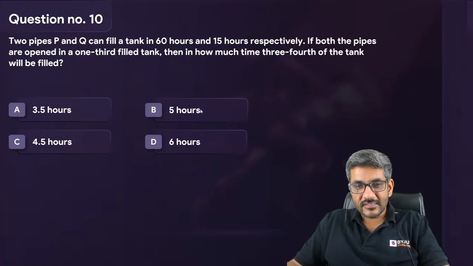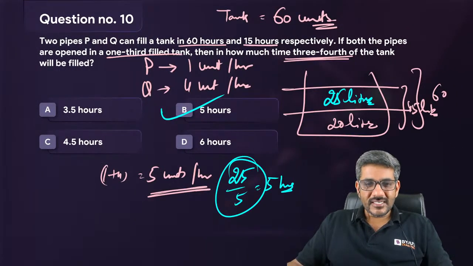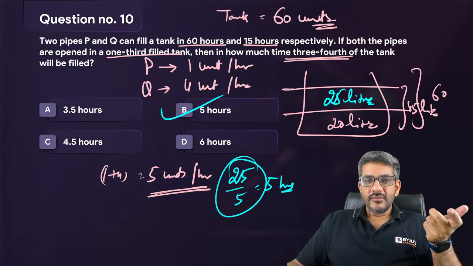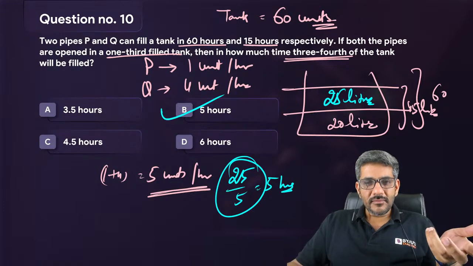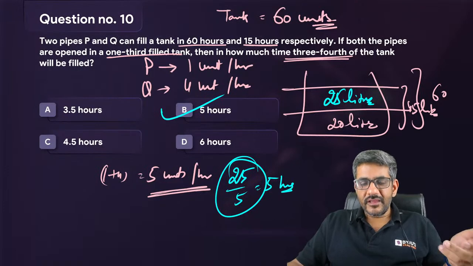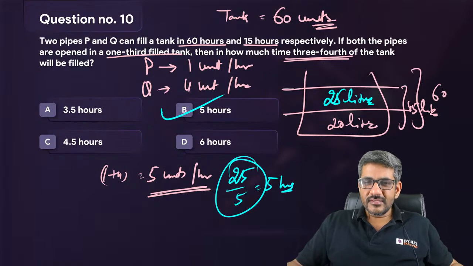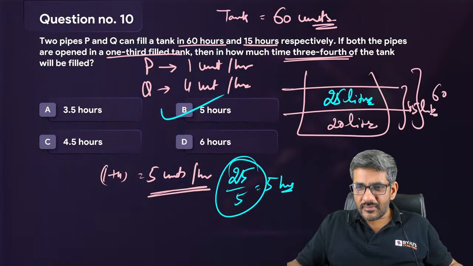So many people have answered 6. मैंने गलत तो नहीं किया. कैसे हो गया ये? How so many people have answered D as 6 hours here? P can fill in 1 unit per hour. Q can fill in 4 units per hour. दोनों मिलके बनेंगे 5 units per hour. सो क्वेश्चन में कह रहा है कि वो 1/3 ऑलरेडी फिल्ड है, दैट इज 20. 3/4 फिल करना है. 3/4 फिल करने का मतलब ये है 45. सो 45 minus 20 straight away gives me the answer as 25 liters is to be filled. So 20 is filled, so remainder is 40 liters और उसका 3/4.